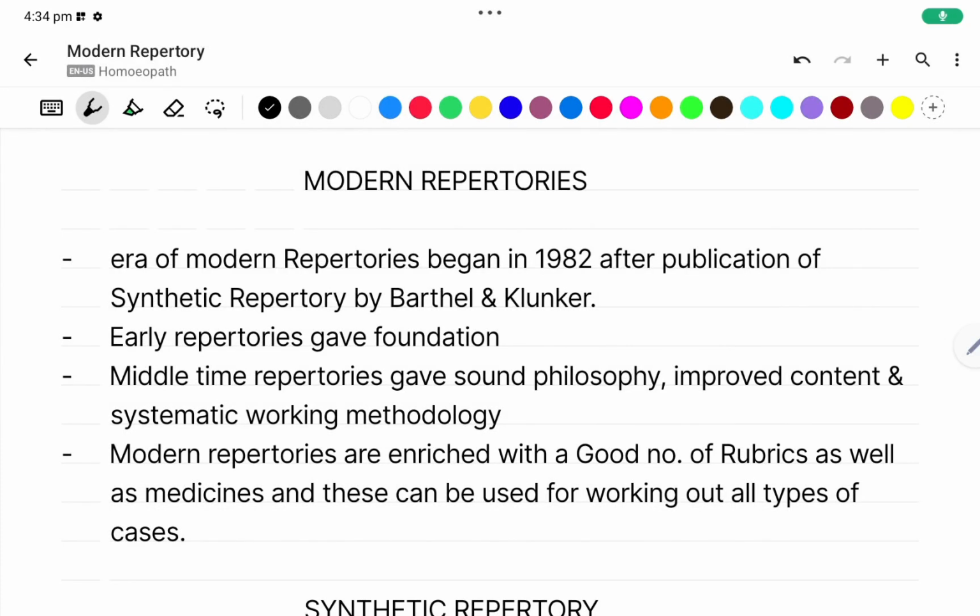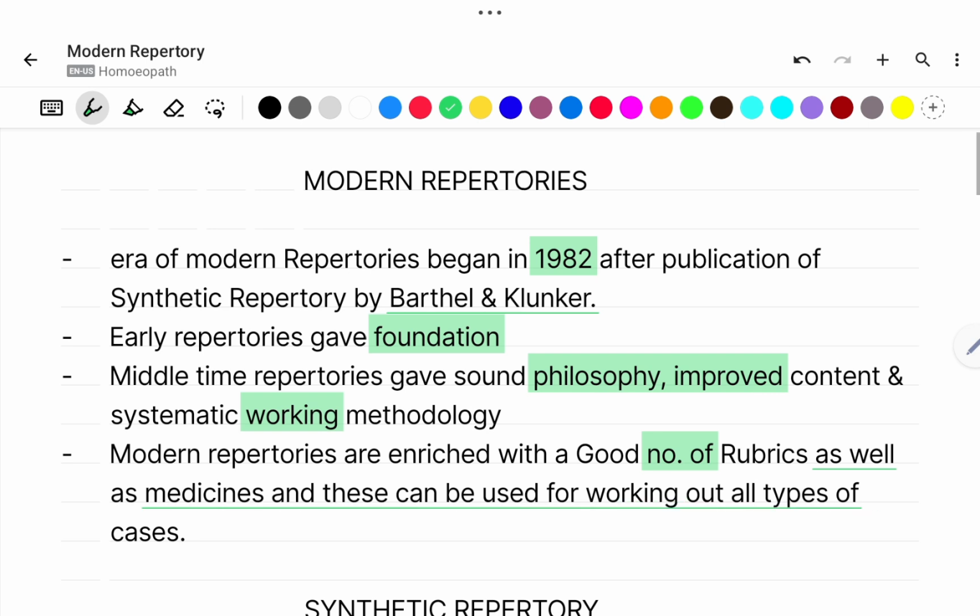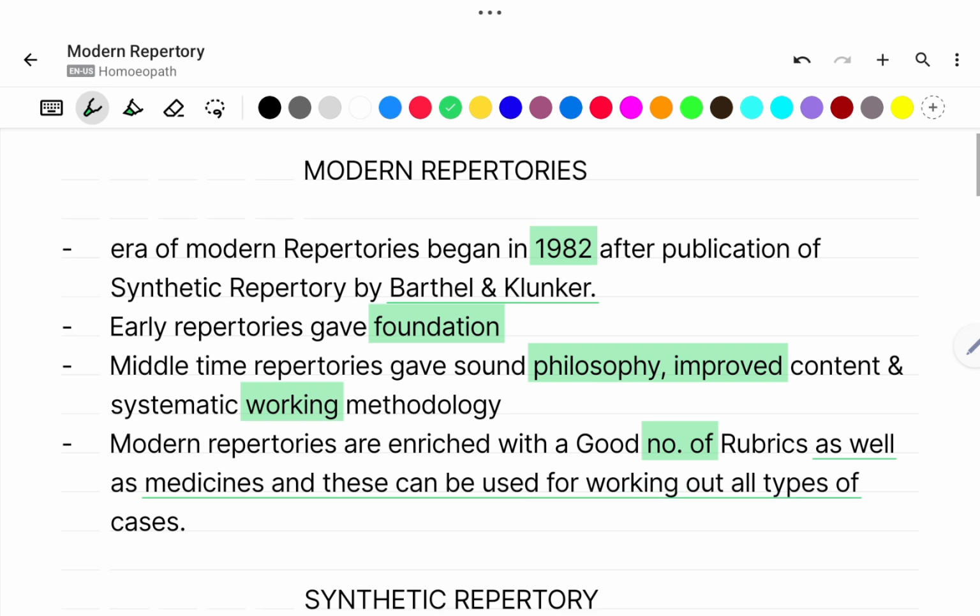Hello everyone. Today we will start our new repertory era, that is modern repertories. The era of modern repertory began in the year 1982 after publication of Synthetic Repertory by Barthel and Klunker. Early repertories gave foundation to homeopathy. Middle time repertories gave sound philosophy, improved content and systematic working methodology to homeopathy, and modern repertories are enriched with a good number of rubrics as well as medicines, and these can be used for working out all types of cases. So every era has its own importance.